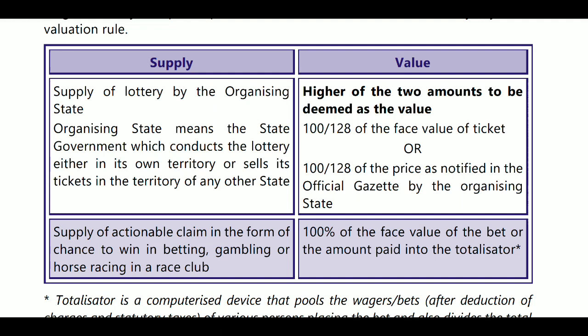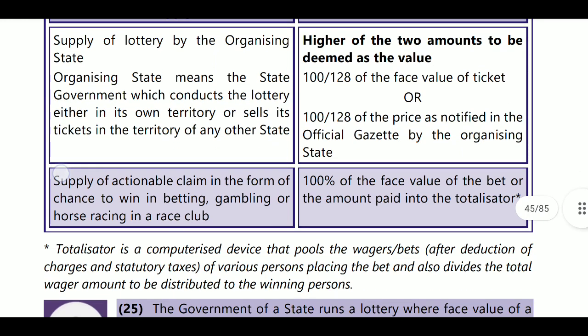Whatever the face value of the ticket or the price as notified by the organizing state, whichever is higher, will be considered, multiplied by 100 divided by 128, because in that face value we are treating GST as inclusive.